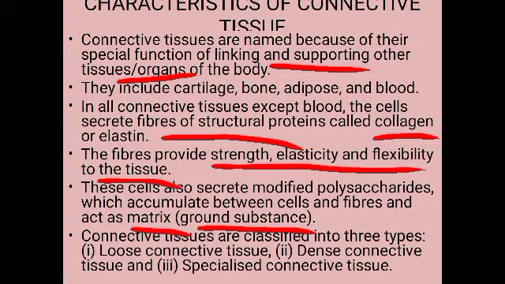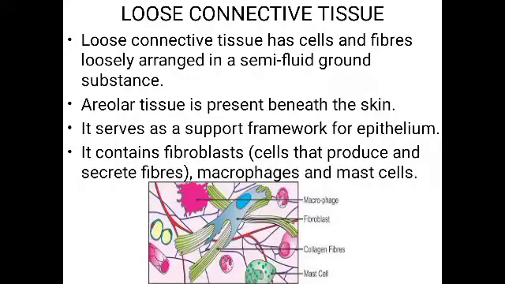The connective tissues are classified into three different types. What are they? They are loose connective tissue, dense connective tissue and the specialized connective tissue. First we can see about the loose connective tissue. Examples of loose connective tissue are areolar tissue and adipose tissue.